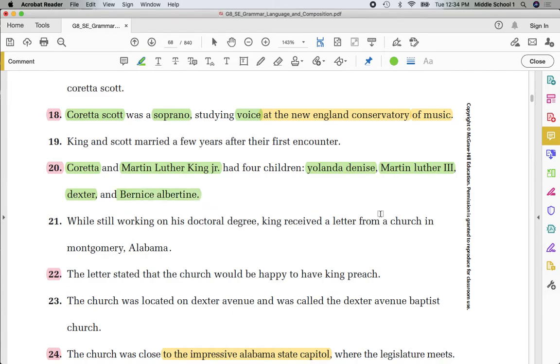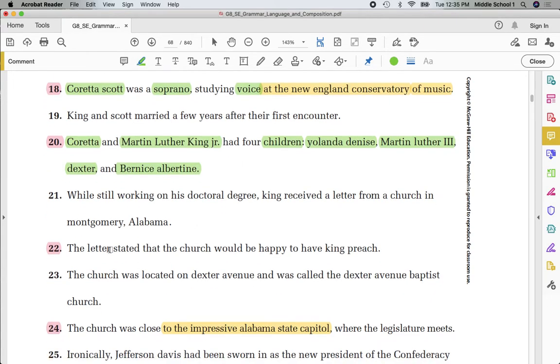And then do you notice the words that should begin with a capital letter? Yesterday I was telling you that sometimes they use senior, sometimes junior, sometimes they use Roman numerals. Sometimes when you get a senior, that's one, junior, two, then the third person in line would get a Roman numeral. 1, 2, 3. Capital, capital, capital L, capital D, Dexter, capital A, Albertine. Common noun, children. We notice that most of them in this sentence are proper. We have one that we underline. It's children.